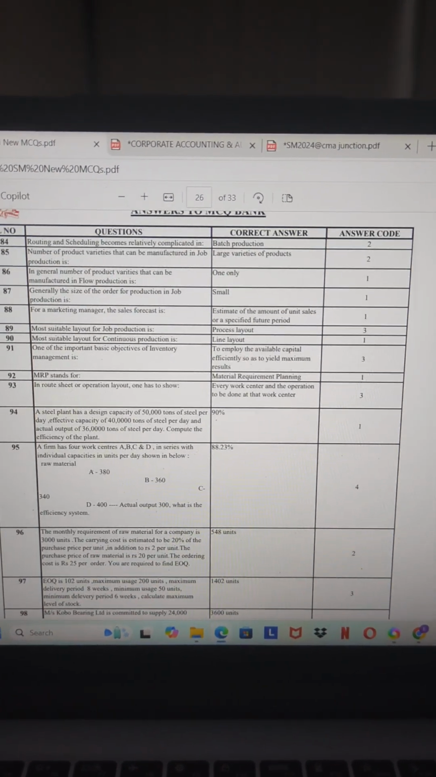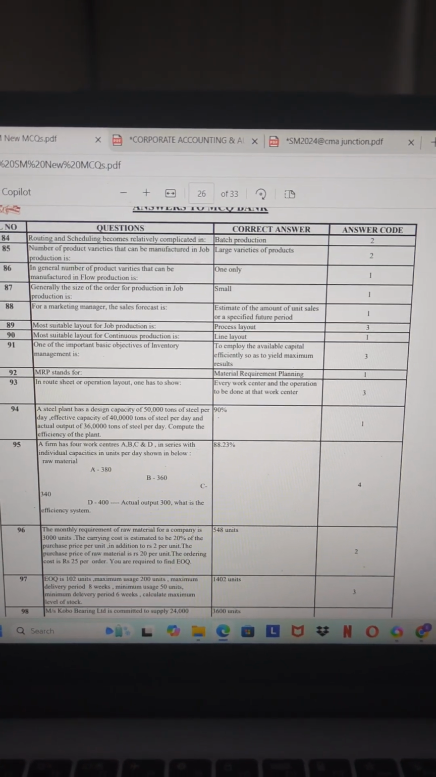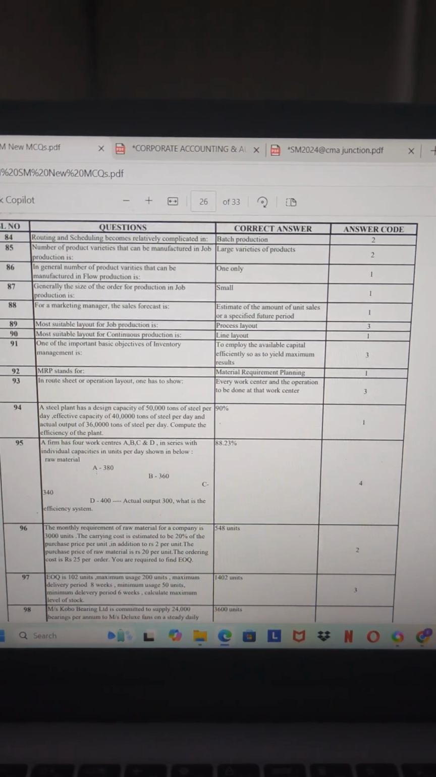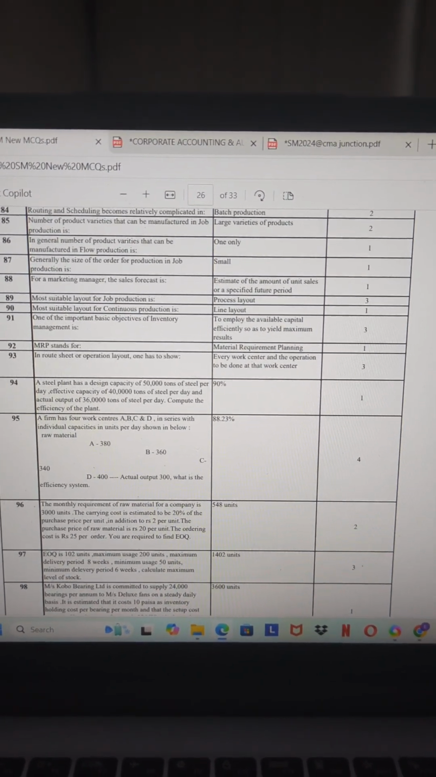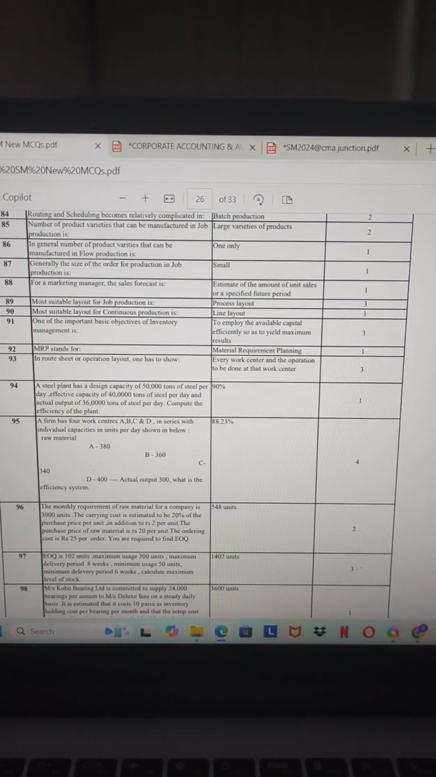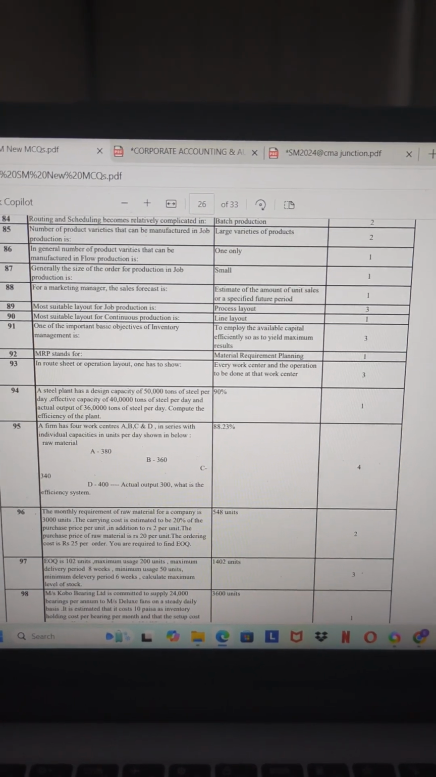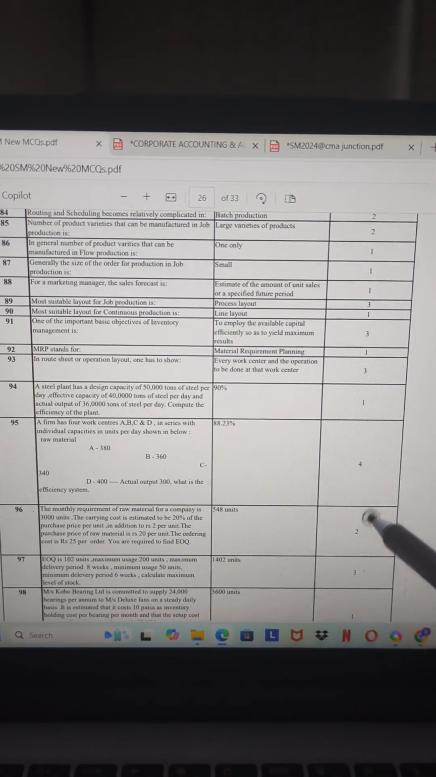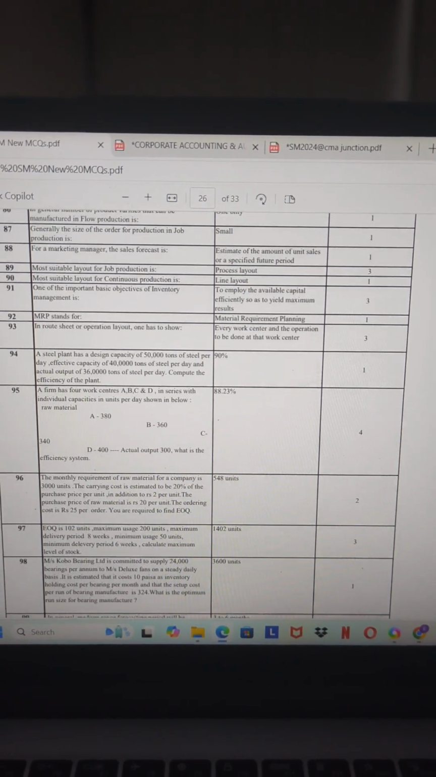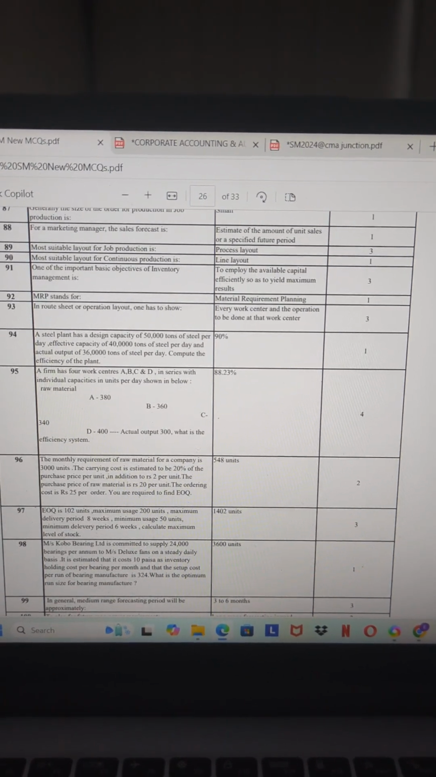Routing and scheduling get complicated in batch production. Large variety of products. In general, the number of product varieties that can be manufactured is one only. Generally, the size of job production is small. For marketing managers, the sales forecasters estimate the amounts of unit sales in a specific period.